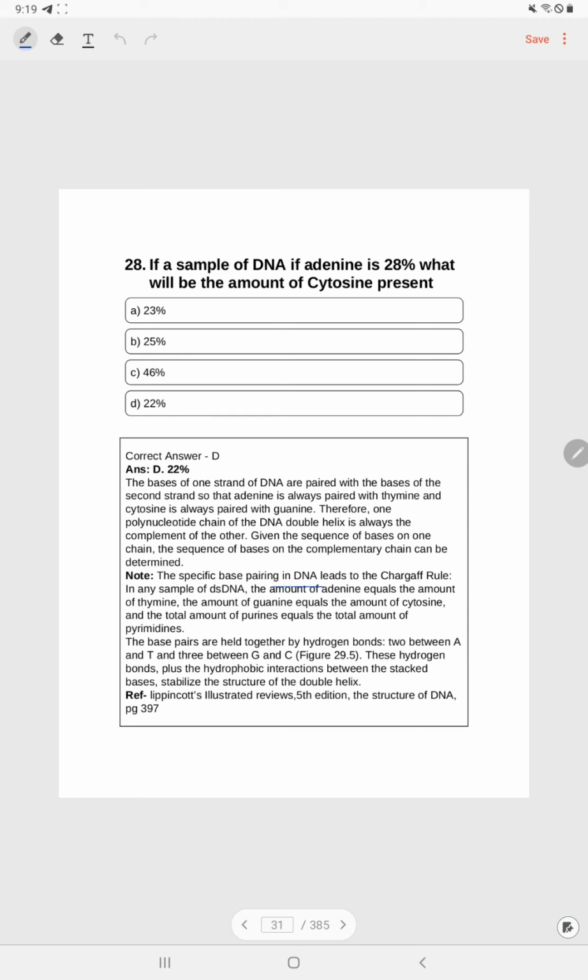Note, the specific base pairing in DNA leads to Chargaff's rule. In any sample of double-stranded DNA, the amount of adenine equals the amount of thymine, the amount of guanine equals the amount of cytosine, and the total amount of purines equals the total amount of pyrimidines. The base pairs are held together by hydrogen bonds, 2 between A and T, adenine and thymine, and 3 between G and C. These hydrogen bonds plus hydrophobic interaction between the stacked bases stabilize the structure of the double helix of DNA.